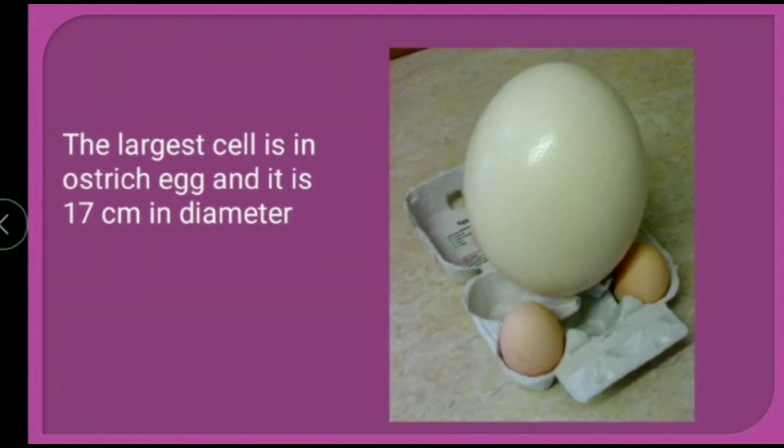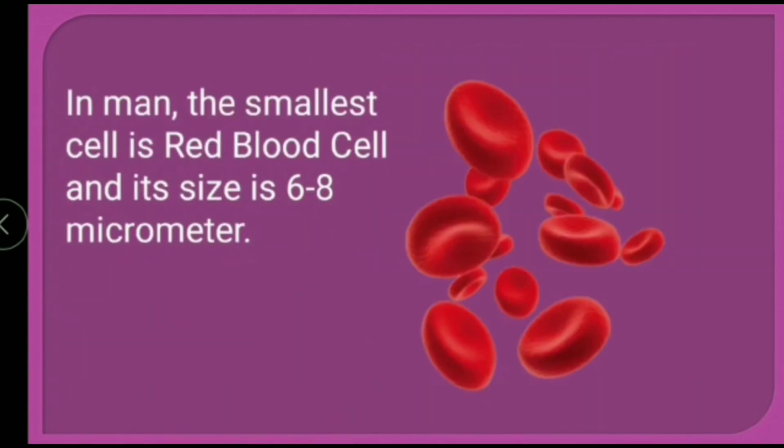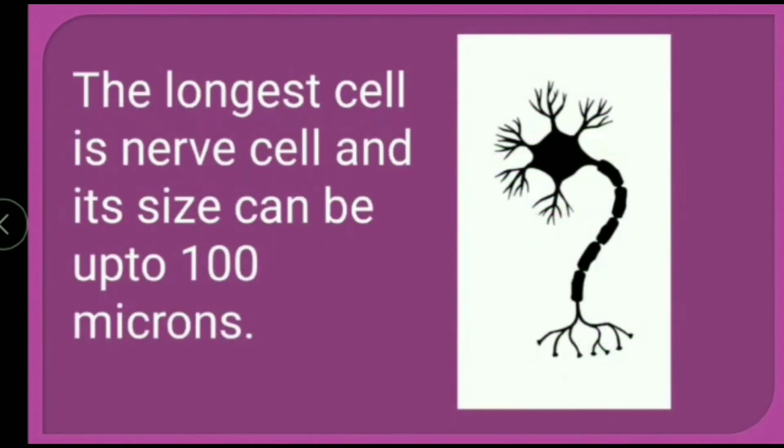The biggest cell is the ostrich egg. The ostrich egg can be as much as 17 centimeter long. 17 centimeter means 170 millimeters long. In the human body, some blood cells are the smallest and the nerve cells are the longest.